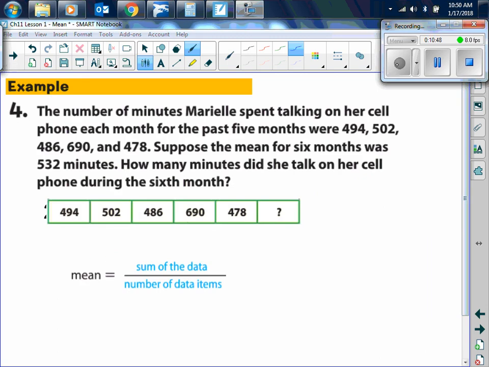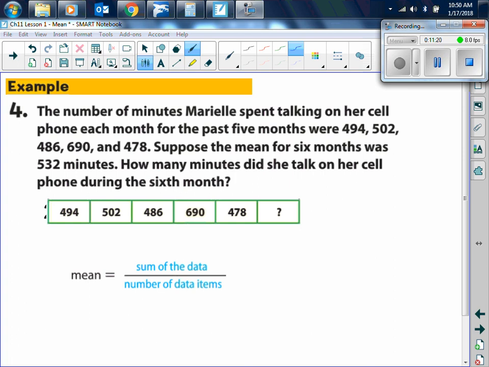So example 4 says, the number of minutes Marielle spent talking on her cell phone each month for the past 5 months were 494, 502, 486, 690, and 478. Suppose the mean for the 6 months was 532. How many minutes did she talk on her cell phone during the 6th month?